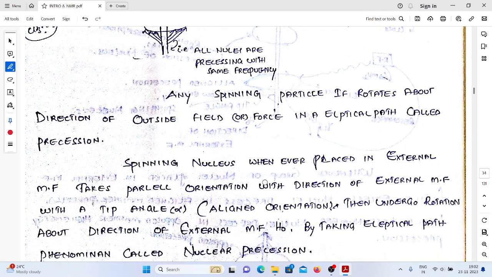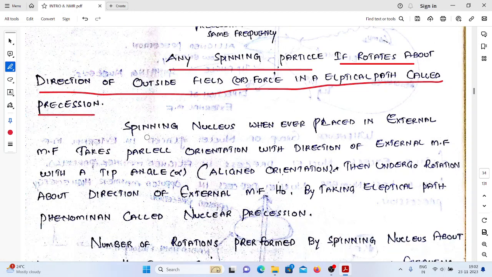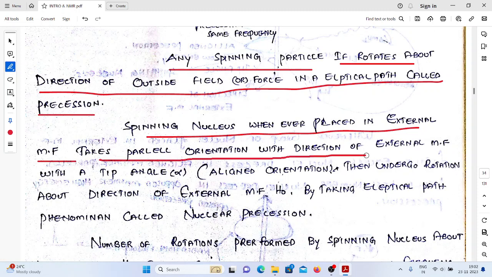Once again, see: any spinning particle that rotates around the direction of the external magnetic field in an elliptical path, the situation is commonly called precession. A spinning nucleus, whenever placed in the external magnetic field, takes a parallel orientation with the direction of the external magnetic field with some angle alpha. That angle is commonly called the tip angle.